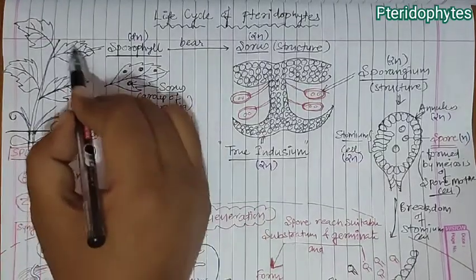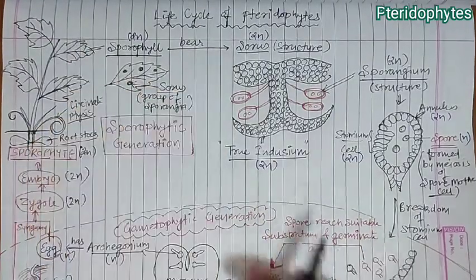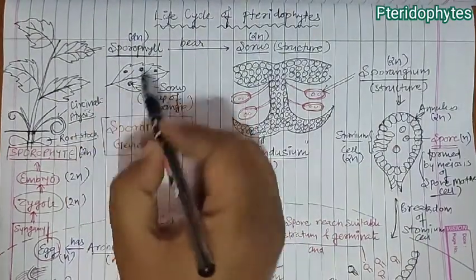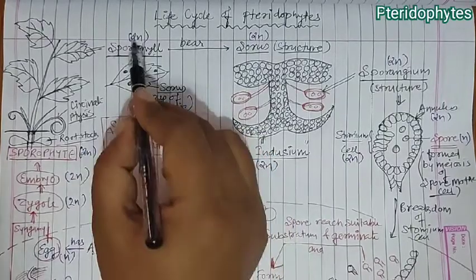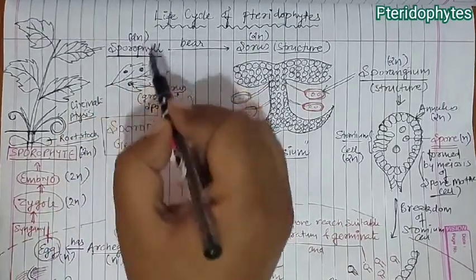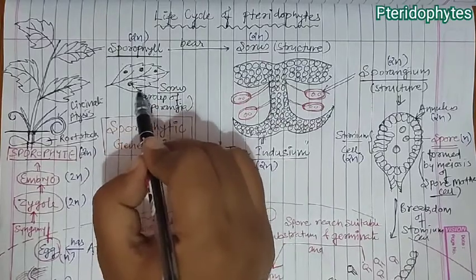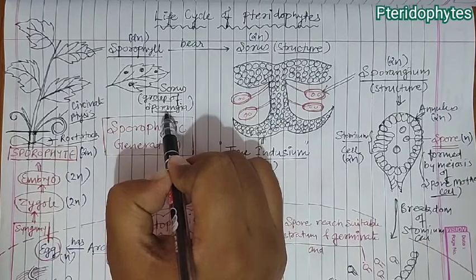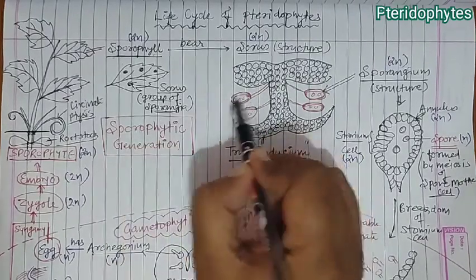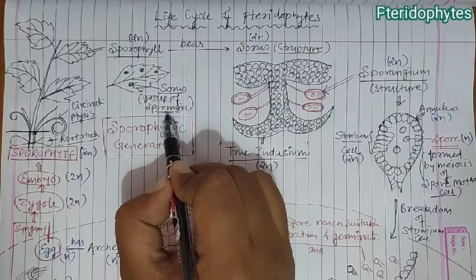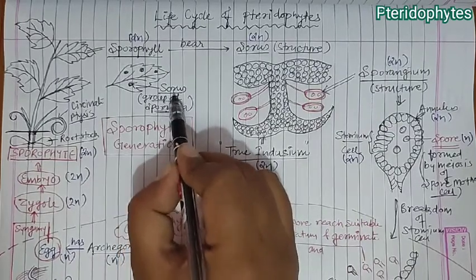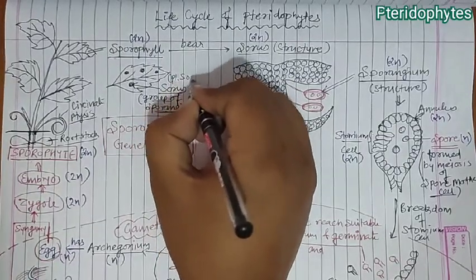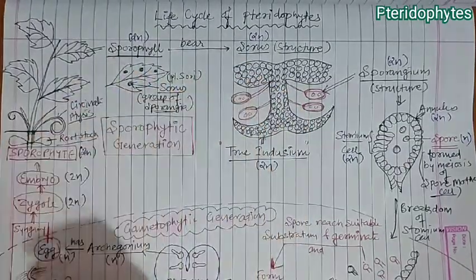Then, as we have discussed already, the reproductive leaves are known as sporophylls. These sporophylls are a part of the sporophyte, so they are obviously diploid. On a sporophyll you will find groups of sporangia. Sporangia is the plural of sporangium. Here you can see a single sporangium. When many sporangia are found in a group, it is known as a sorus, and the plural of sorus is sori. You can see so many sori here.